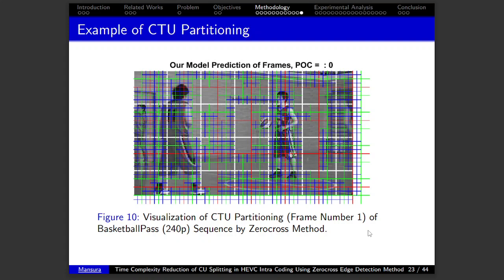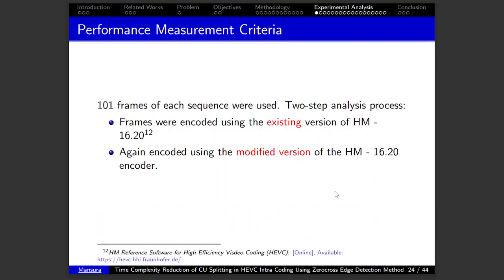Here is an example of a coding tree unit partitioning. This frame is from the BasketballPass sequence, frame number 1. In our performance measurement criteria, 101 frames of each sequence are used. In the two-step analysis process, at first, frames were encoded using the existing version of HM 16.20. Then again, we encoded the same frames using the modified version of the HM 16.20 encoder.